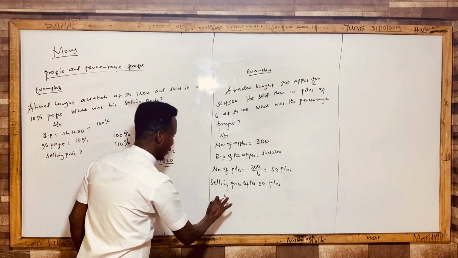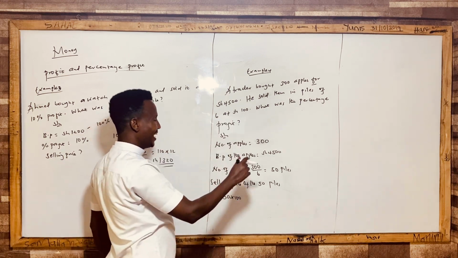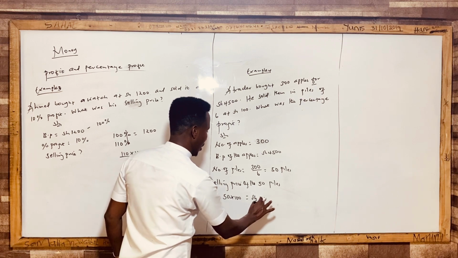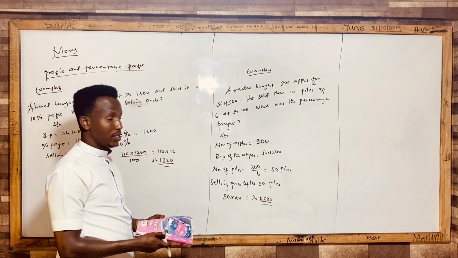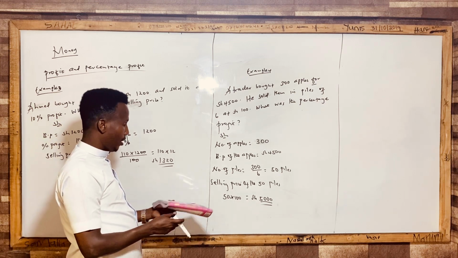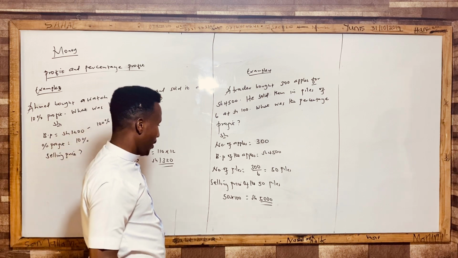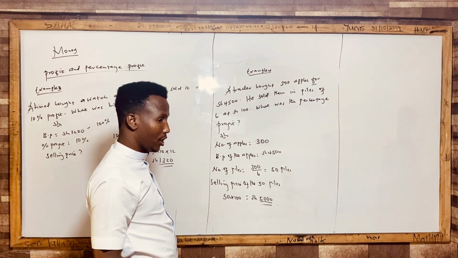That is 50 times 100, because they are saying at shilling 100. So this will give me shilling 5,000. This is the selling price of the 50 piles for your information.